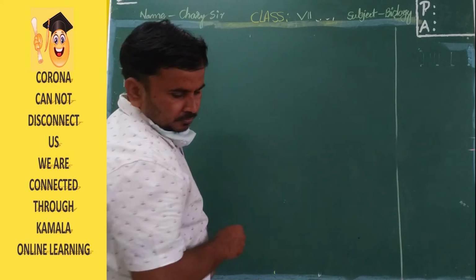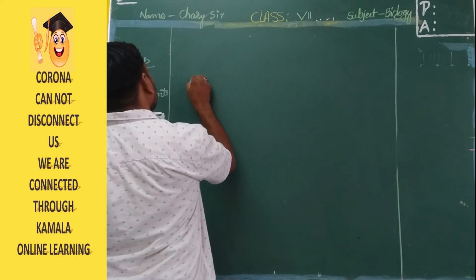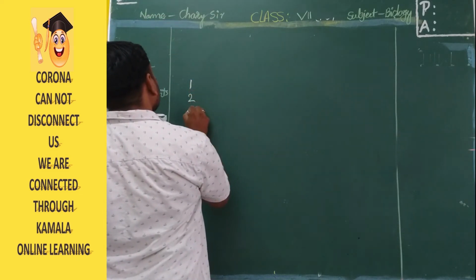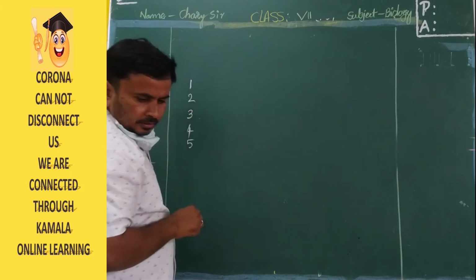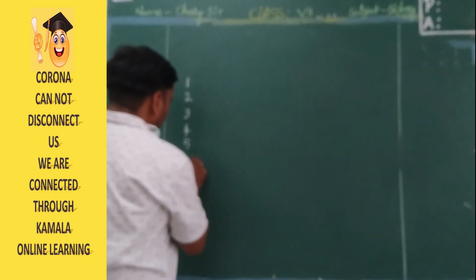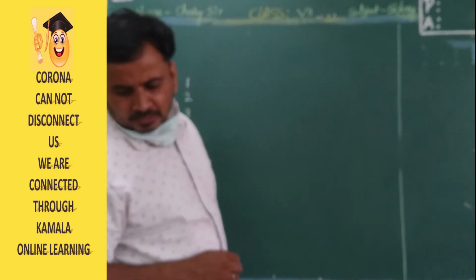Which food items are sweet? Serial number 1, 2, 3, 4, 5, 6. Which foods are sweet, sour, bitter, salty and spicy?